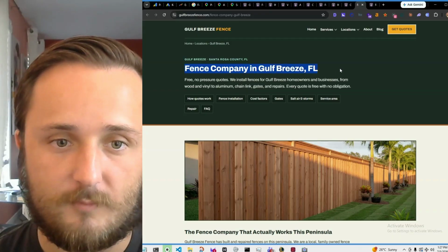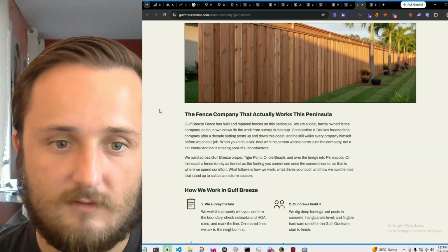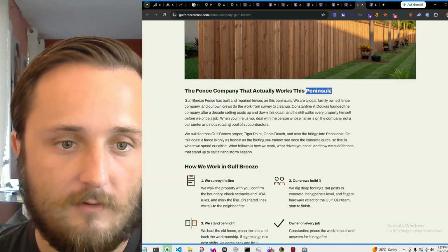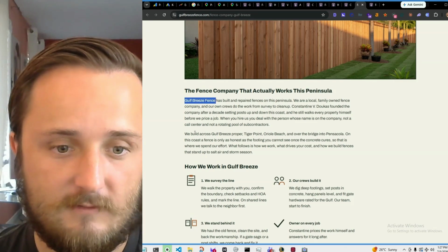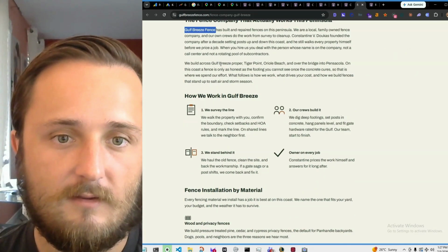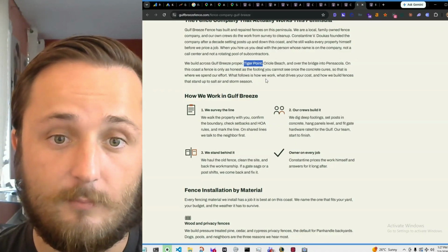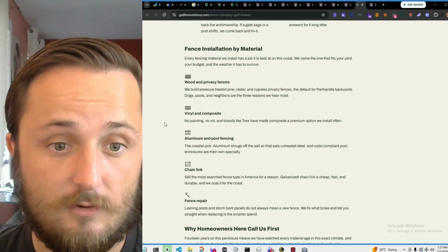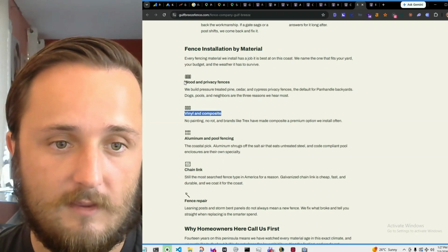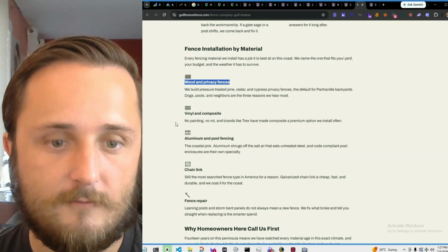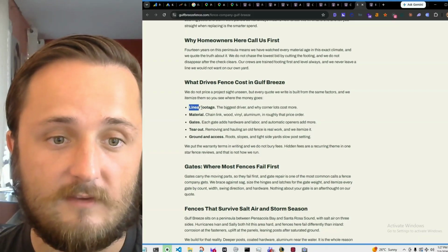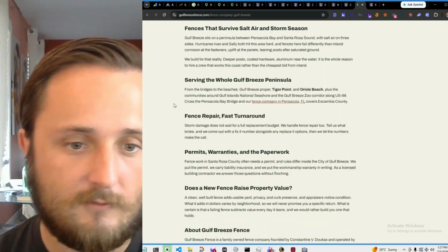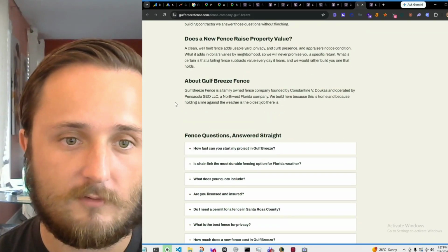So we got fence company in Gulf Breeze, Florida. We've got an image. Then we also have some keywords, fence company. We also have Gulf Breeze Fence, which is the name of the company. So we're just talking, we got Tiger Point and Beach and Pensacola. This is adding geo-relevance. We're talking about the specific types of fencing that we offer, the material. We've got these bolded terms. So we're bolding these terms for ranking factors and showing that they're important to Google.